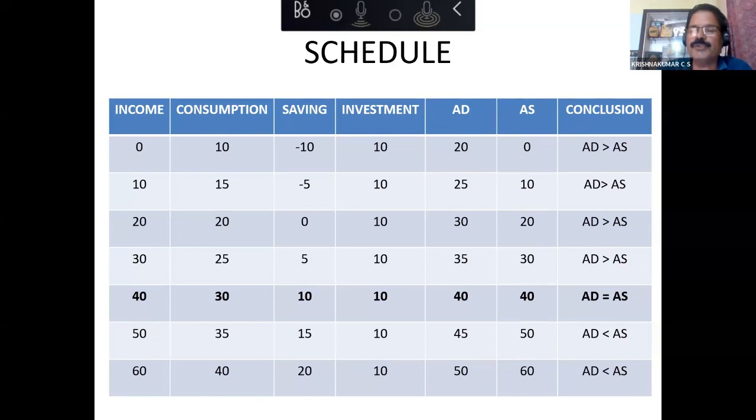Now the biggest question is, you can take this question to the children and find out. They may not be able to answer, but ask these questions to children. If AD and AS are not equal, what will happen? AD is greater than AS. What will happen? Teachers, can you tell? AD is greater than AS. What would happen?